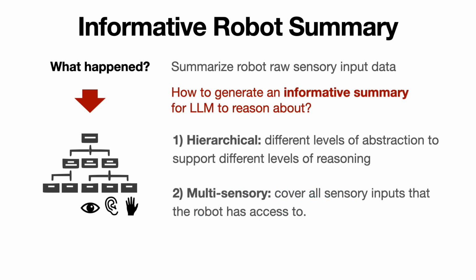Second, the summary should be multisensory. This is because certain environment details can be more easily identified through one type of sensory data than another. For example, it is easier to decide if water is running from a faucet using auditory cues rather than visual ones.